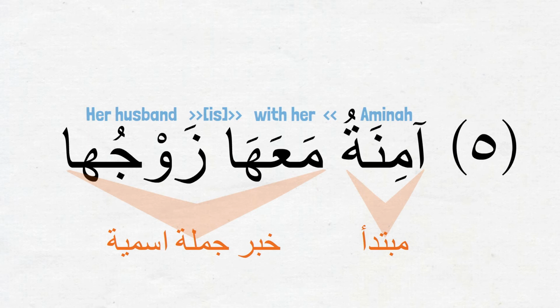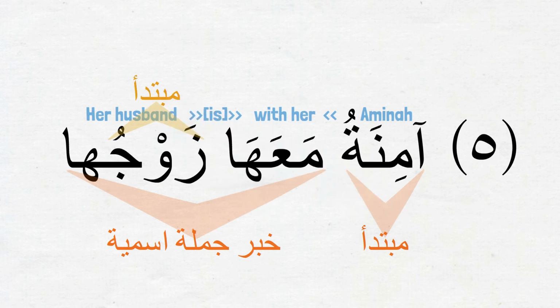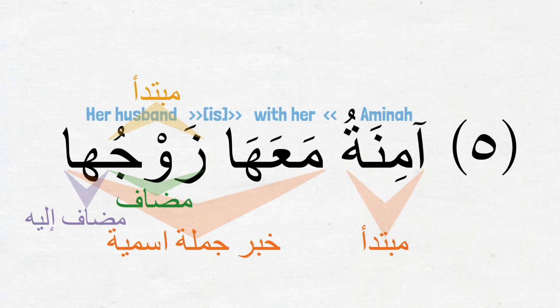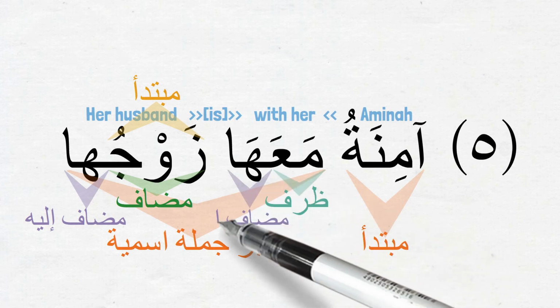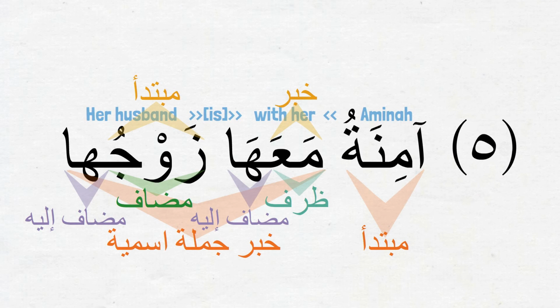Now let's look closely at the inner جملة اسمية that is coming as the خبر. مبتدأ of this جملة is the اسم مرفوع زوج وهو مضاف, and the ضمير ها is the مضاف إليه coming in place of مجرور اسم. And معها is the ظرف and مضاف إليه combination, and the ظرف مع is the خبر شبه جملة of the inner sentence.